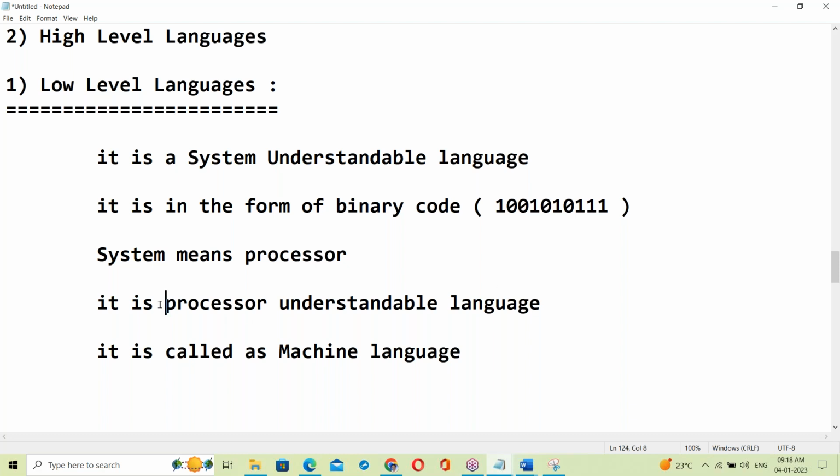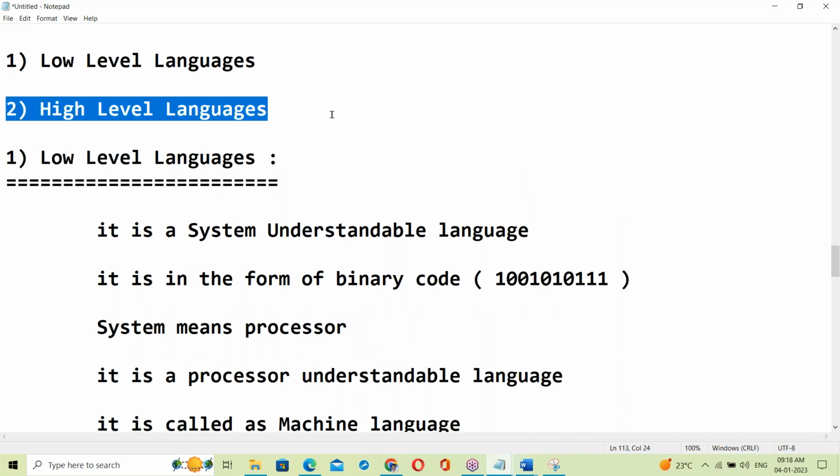Yes, it's a processor understandable language. It is called machine language. Okay. Next, high level language.